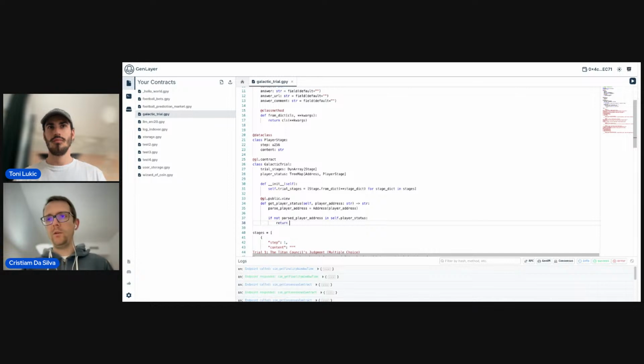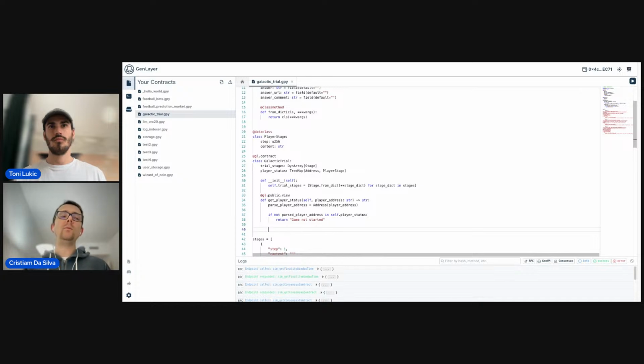So in this case, we cannot return anything, right? We just can, for the sake of the example, return something like game not started, right? That would be enough for now. But in case that we do have it, we just want to return the current status of the player status at our parsed player address.